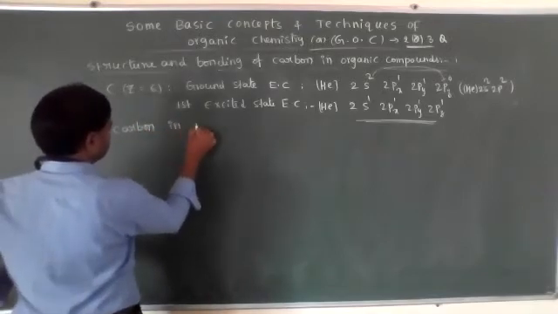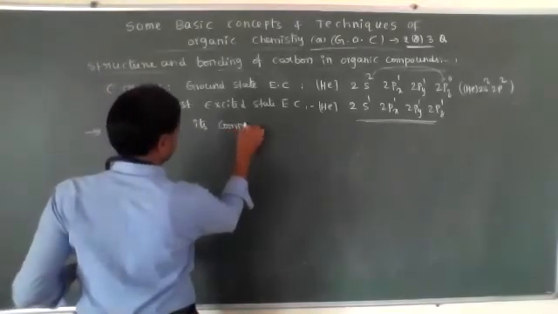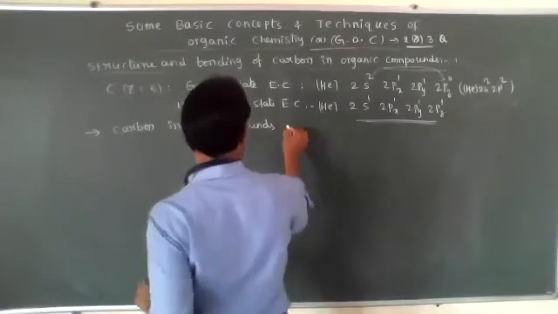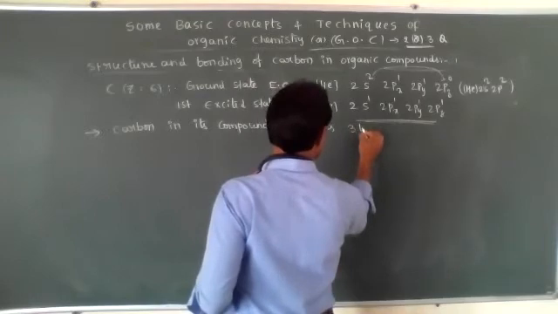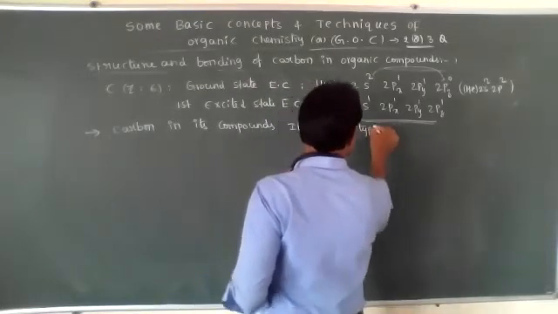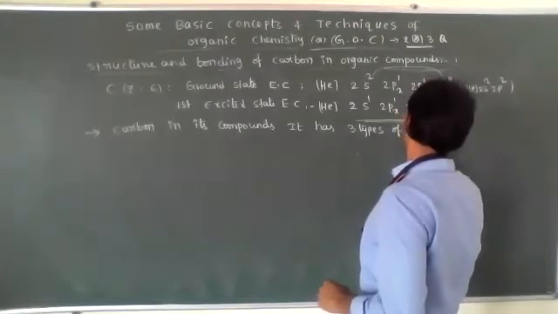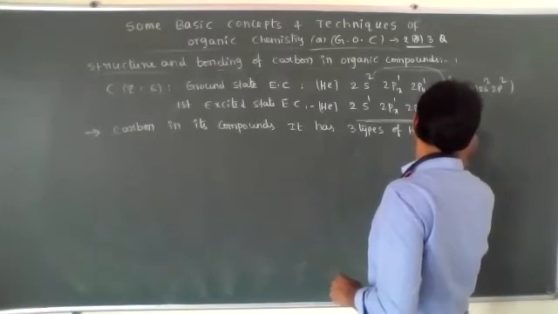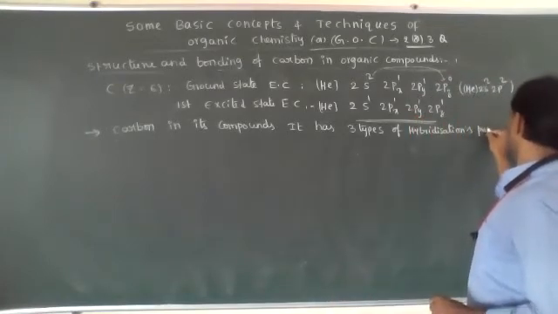Carbon in its compounds has 3 types of hybridizations present.